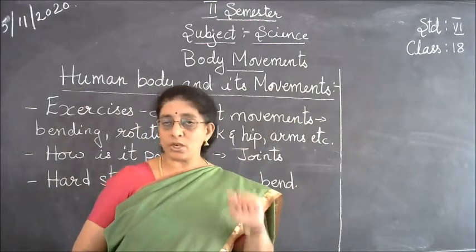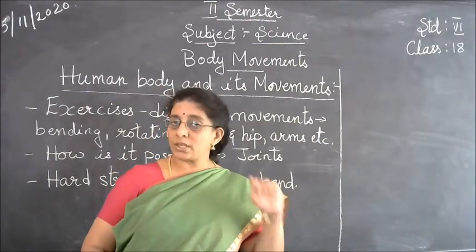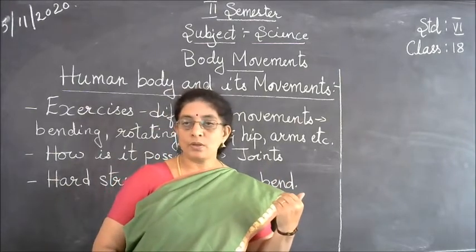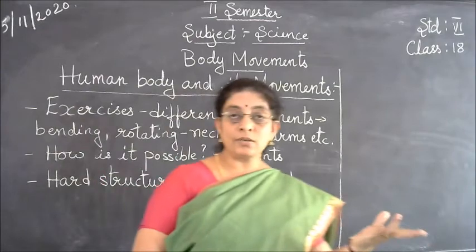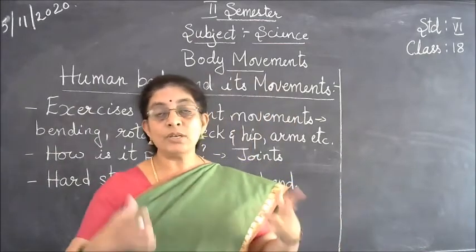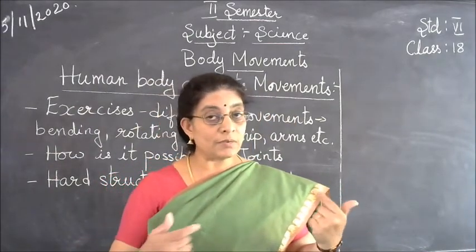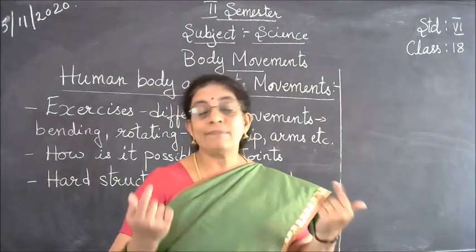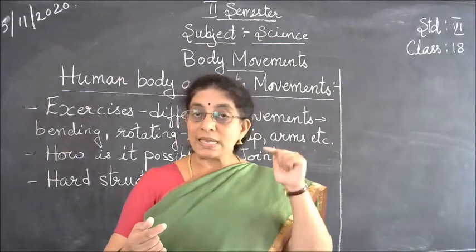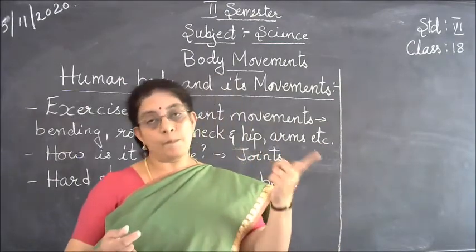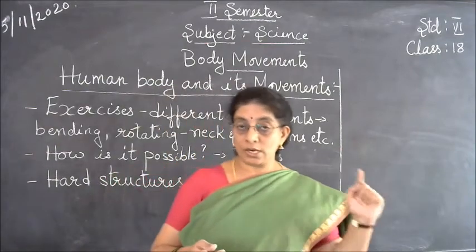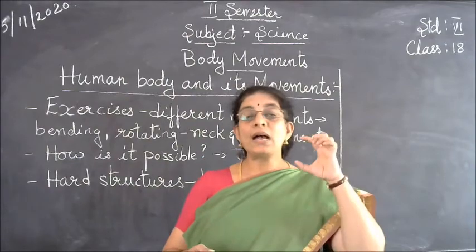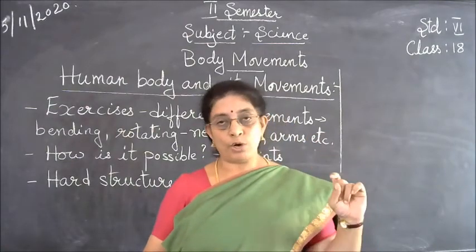Okay. Now in your body, do you have only the joints? No. For example, you fall down and then your hand or leg starts to swell. So what does it mean? When you go to the doctor, they say that your hand or leg is fractured. That means the bone inside your body is broken. So not only the joints, we are having even the bones. The bones are a harder substance in the body.